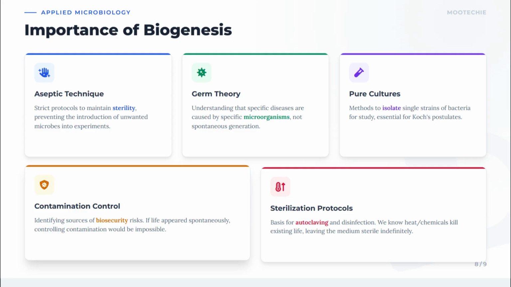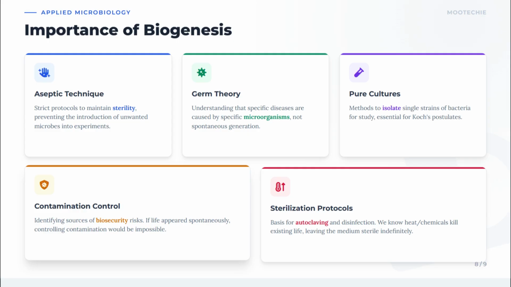Identifying sources of biosecurity risks. If life appeared spontaneously, controlling contamination would be impossible. In labs, hospitals, and industries, we can trace contamination to a source and eliminate it, precisely because life doesn't spontaneously generate in our sterilized environments.